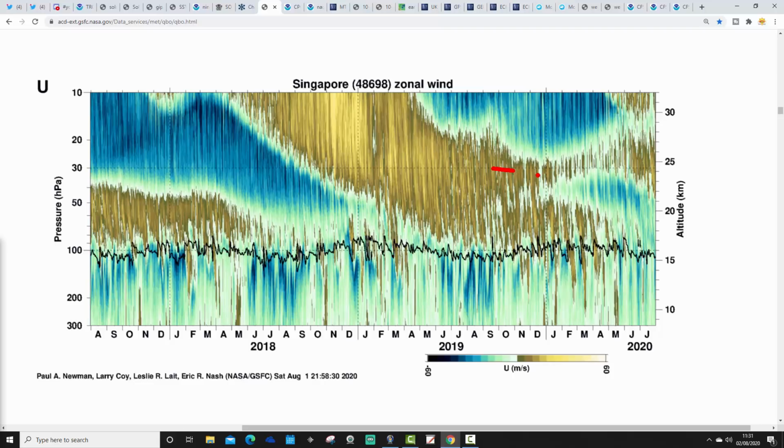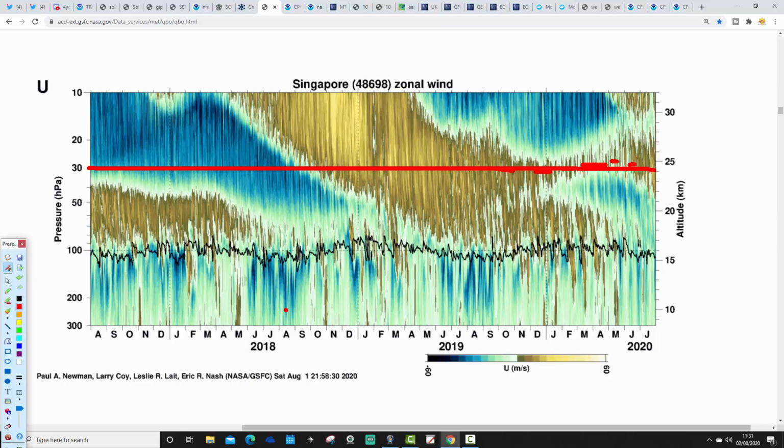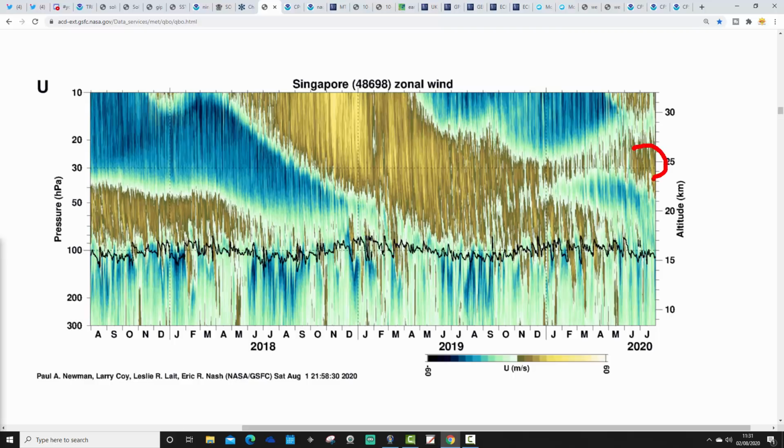You see how these raggedy, brownish, goldish coloured lines continue in the troposphere around 30 HPA just here. They carry on. And over the past month or so, I've actually seen the westerly QBO begin to strengthen a little bit at the top of the troposphere around 30 to 25 HPA. Have seen the westerly QBO kind of coming back a little bit.